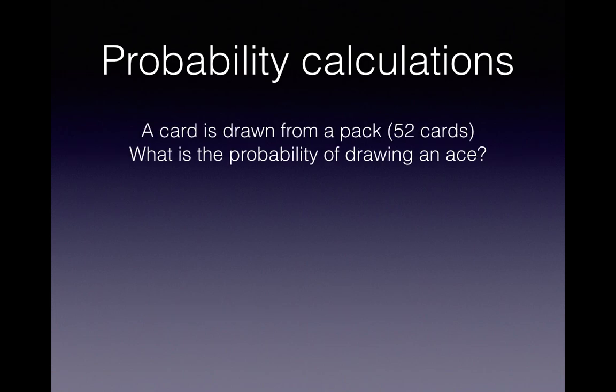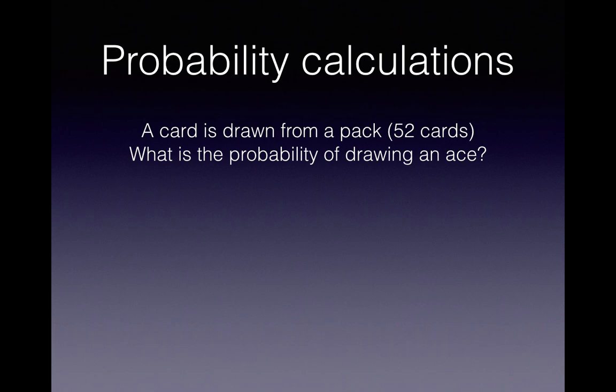Example 3. If a card is drawn from a pack of cards, alright, so there are 52 cards in a pack. There are 4 suits in a pack, diamonds, hearts, spades, and clubs, and there are 13 cards in each suit. What we're looking for is what is the probability of drawing an ace.